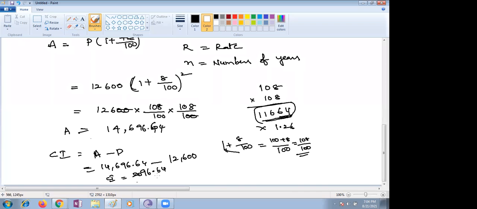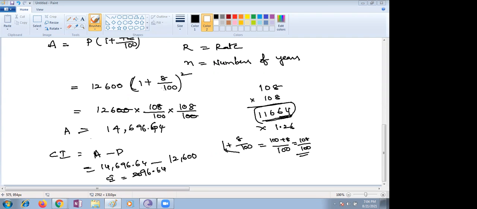2096.64. So very carefully you have to do the calculation part, children. If you miss 1 point also, you are not going to get the correct answer. Generally they will give a rate of interest like 10 or 10.5, children, so that the fraction is reduced. But in this case it is given as 8%, so the calculation is a little more.